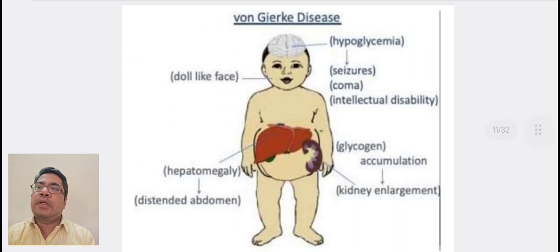This is a diagram showing von Gierke's disease. Here in the brain, hypoglycemia occurs, which leads to seizures, coma, and intellectual disability. Then glycogen is stored, hence kidney enlargement is seen. Then hepatomegaly is seen, which leads to a distended abdomen, and doll-like faces are seen.